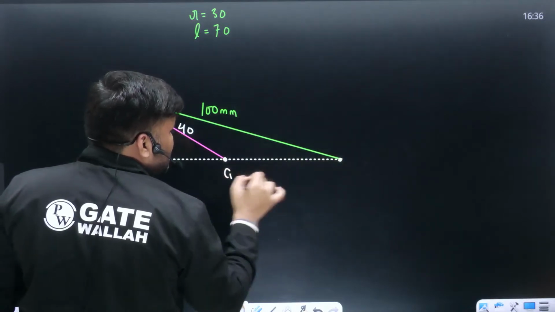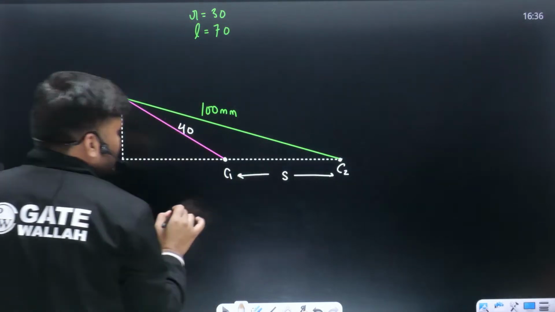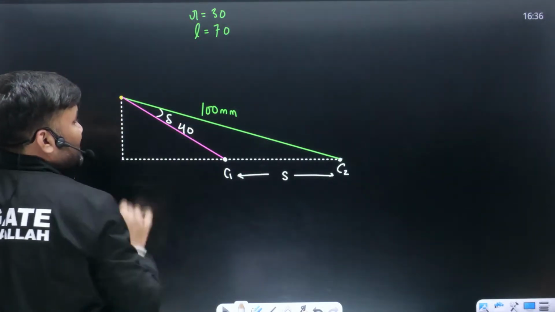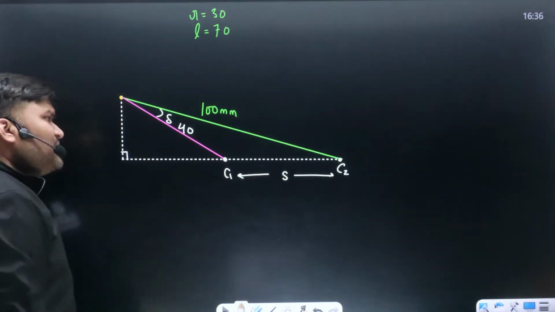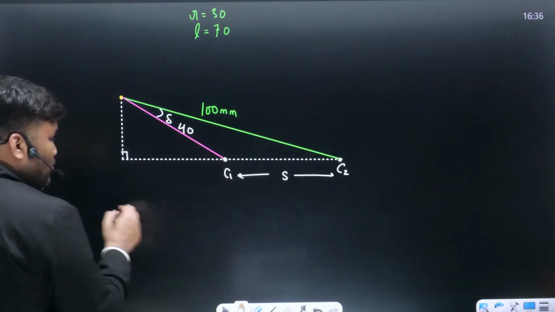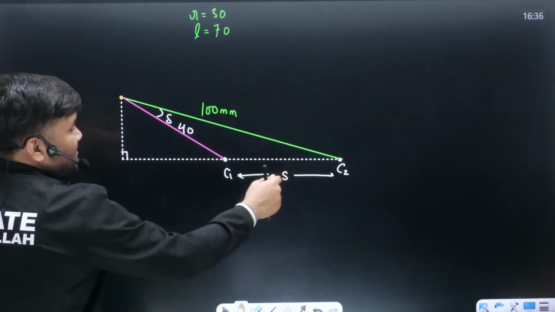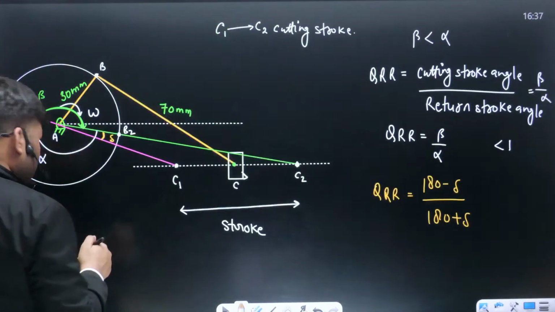One position, another position. This is C1 position, this is C2 position, and this is going to be your stroke. We denote it by S. This is your angle delta. This is angle 90 degree. Very easily you can calculate all these things. Somehow you can calculate a stroke. How can the stroke be written? Stroke can be written as, eccentricity is given as how much, beta?